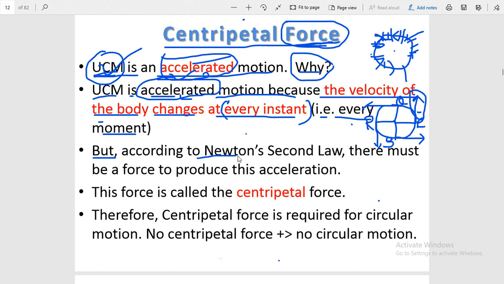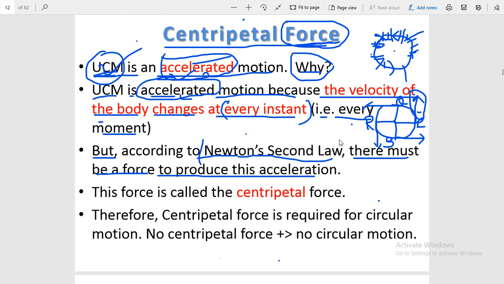Now according to Newton's second law, there must be a force to produce this acceleration. Newton's second law says that if there is no net force working on any object, there must be no acceleration. And if there is any acceleration in the motion, there must be a net force working on the body. It means in case of uniform circular motion, there is acceleration due to change in direction of the motion. This shows that there is a force.